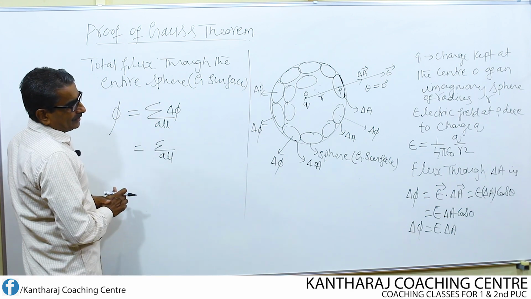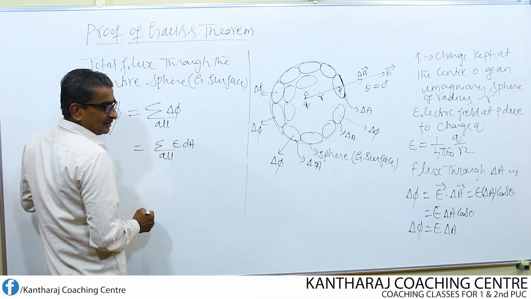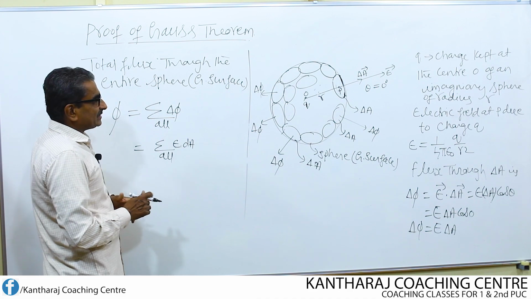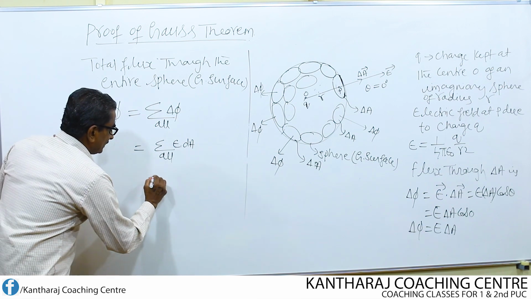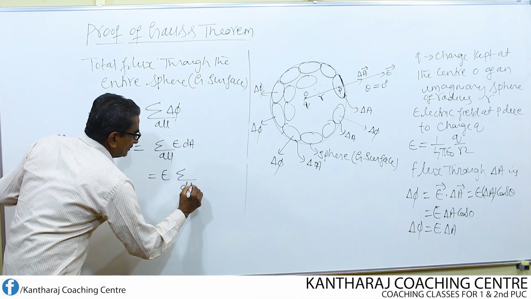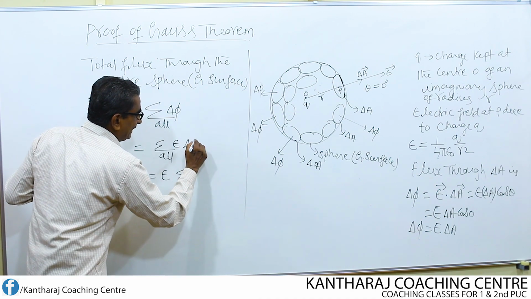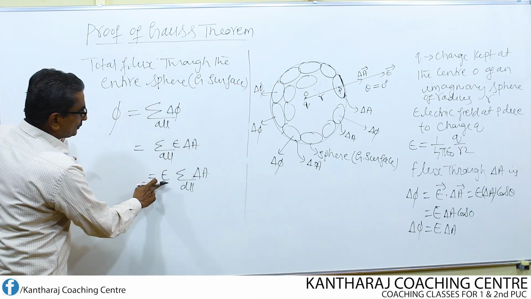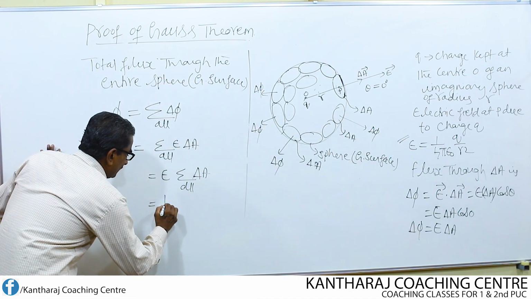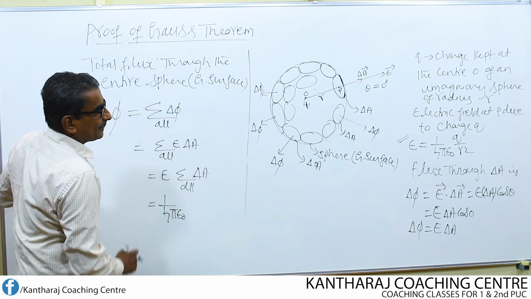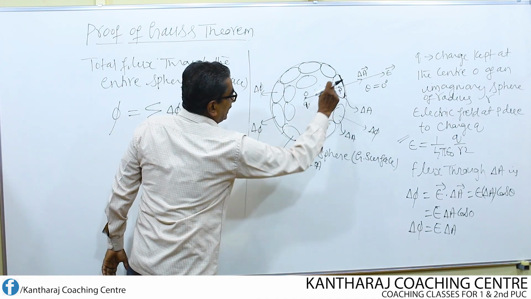If I write this as summation delta phi, what do we write for delta phi? Delta phi can be written as E into delta A. Take E outside, because the electric field at any point on the Gaussian surface remains the same. So this is E times the sum over all of delta A. Substitute for E. E equals 1 over 4 pi epsilon naught times Q by R square. This is for E, and delta A is only a small area.